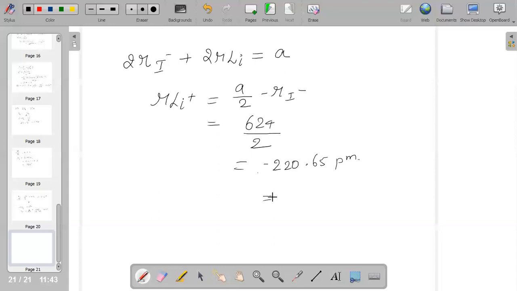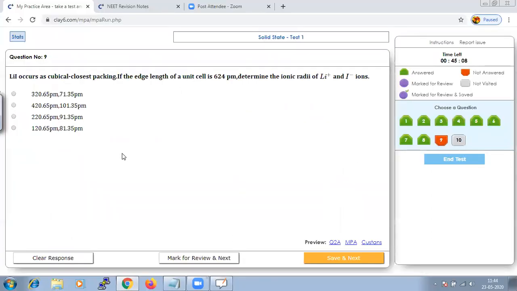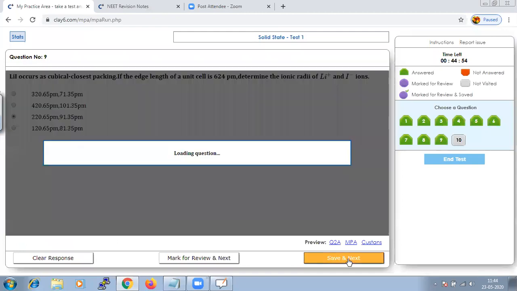value. So you can say that it is 91.35. This should have been here: 220.65. 624 by 2 minus 220.65, you will get around 91.35. So 220.65 and 91.35. Let us save that and go to next.